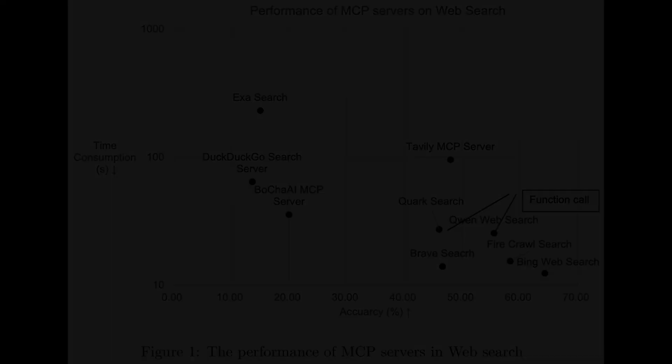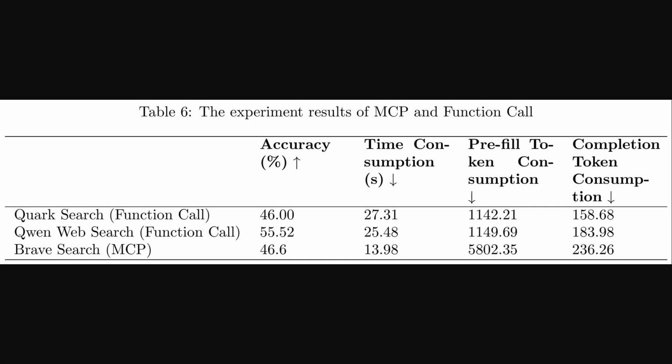Alright, so that plot gave us a good visual overview, but the researchers also specifically compared the MCP approach to standard function calls, which we saw plotted in Figure 1 as well. This table, Table 6, zooms in on that comparison for web search. It shows results for Quark Search and Qin Web Search, which are function calls, and compares them to Brave Search, an MCP server.